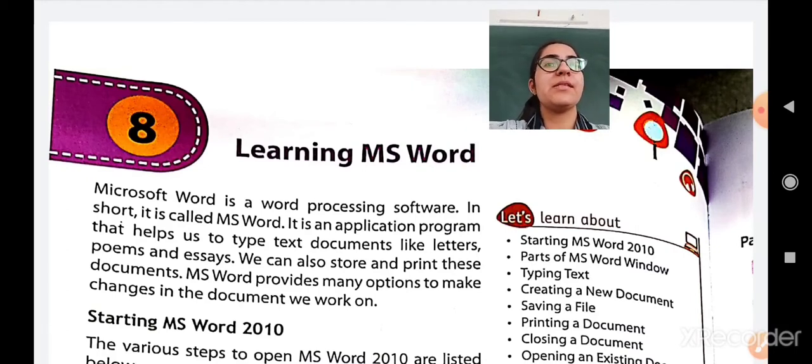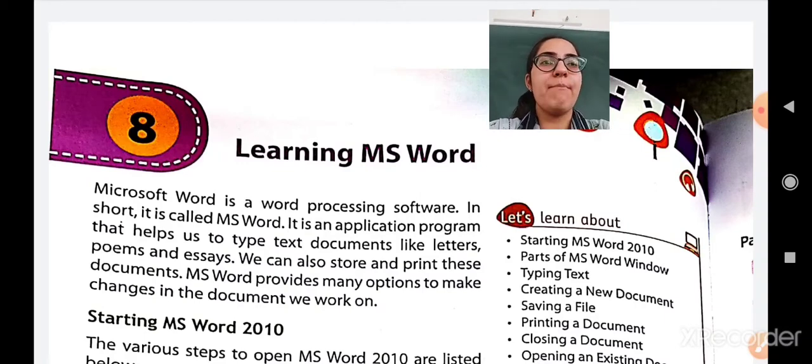So, what is MS Word? MS Word or Microsoft Word is an application program. It allows you to write anything, to type letters which you need to send to your friends, to your relatives. You can write poems, you can also write an essay. It means if you want to write anything that is text based, you can use Microsoft Word to type it. After typing any of the letter, poem or essay, you can also save it into your computer so that you can use it later on when you want.